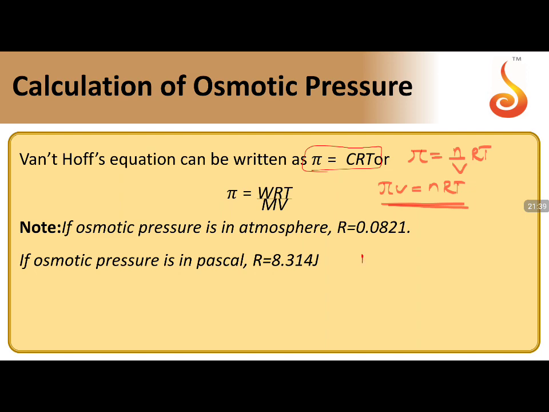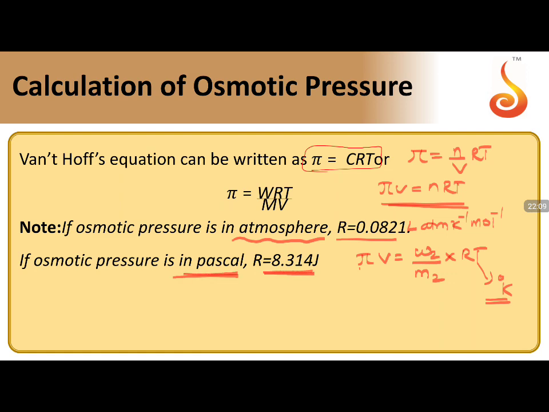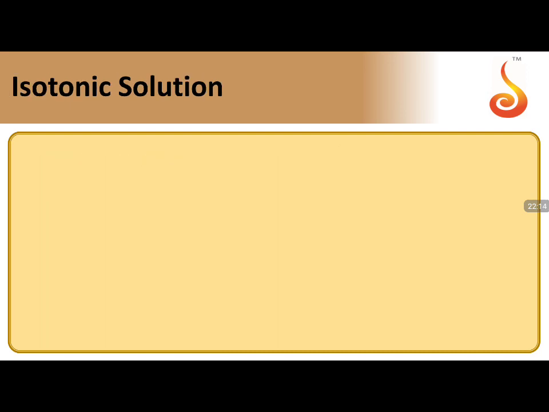Now, how can we write the n value? Pi V equals W, weight of solute, by molecular weight of solute, into RT. This can be taken. Always T should be expressed in Kelvin scale, never in degree centigrade. Now, the selection of R value depends on the unit in which you express pi. If pi is expressed in atmosphere, then use 0.0821 liter atmosphere Kelvin inverse mole inverse. But if you are expressing in pascals, then R should be taken as 8.314. Remember, the selection of R value is very important.